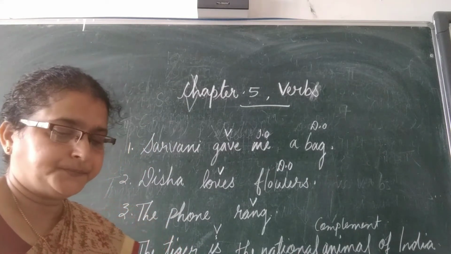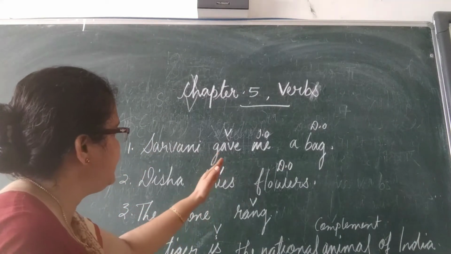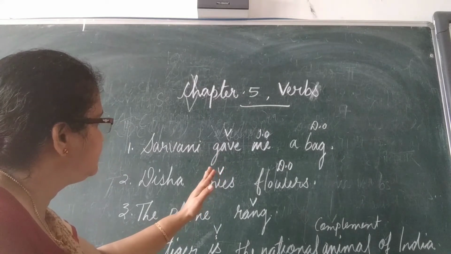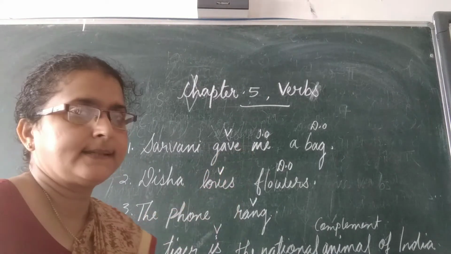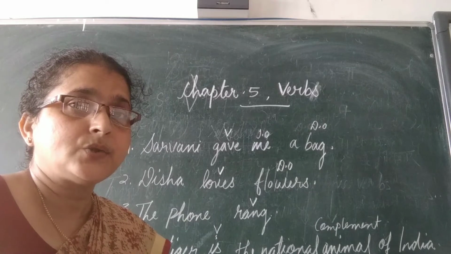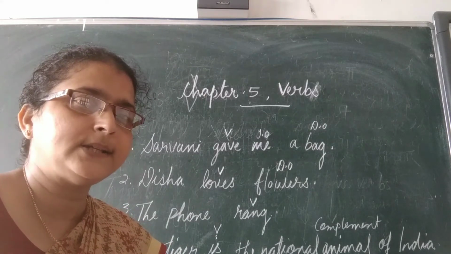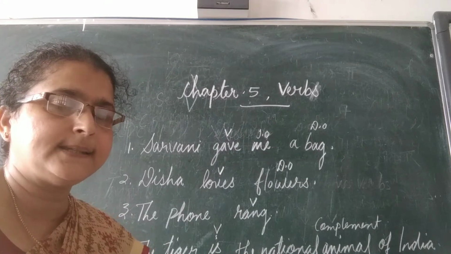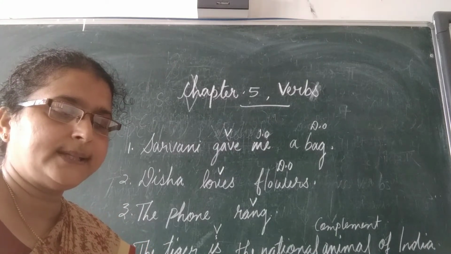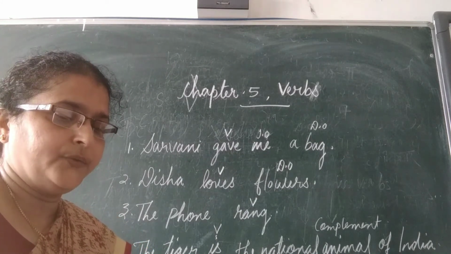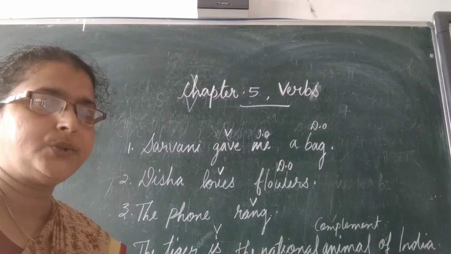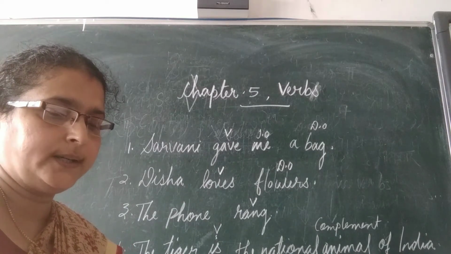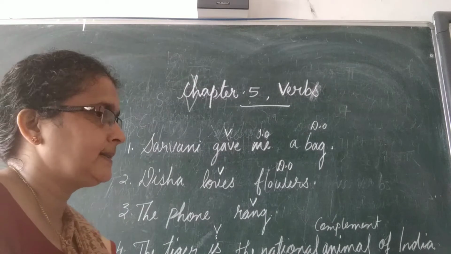So the sentence is a transitive sentence. Why is it a transitive sentence? What is the reason? What's the definition of a transitive sentence? A verb that needs an object to complete the sentence is called a transitive verb.